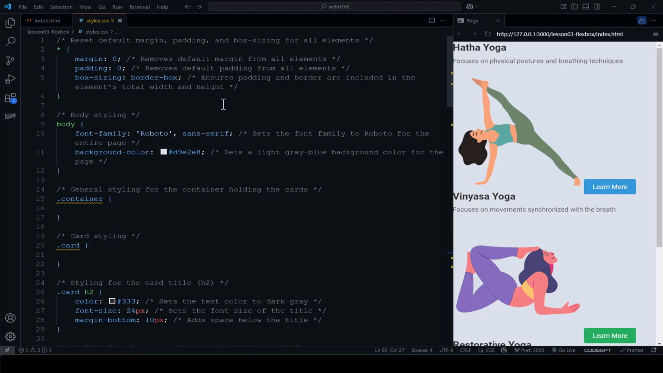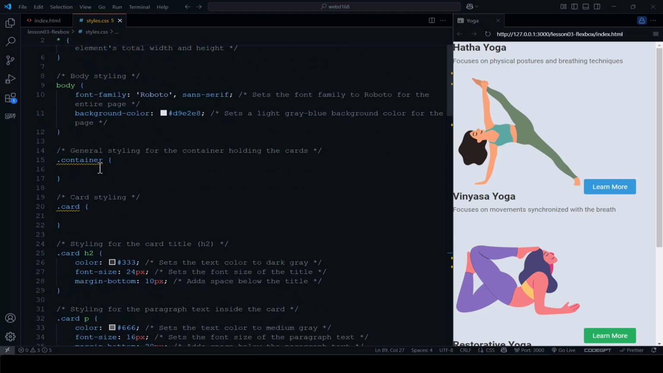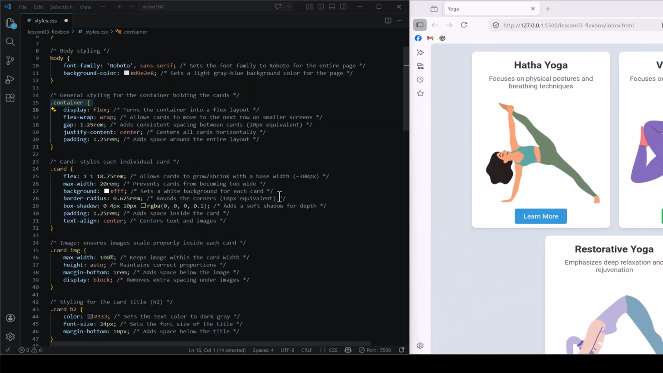the code. I'm going to scroll down to where it has general styling for the container holding the cards. I'm going to update the CSS and use Flexbox to improve the layout. I will first focus on the container that holds all of the cards. I'm going to set the container to display flex, which turns it into a Flexbox layout. This allows us to easily control how the cards are arranged on the page.